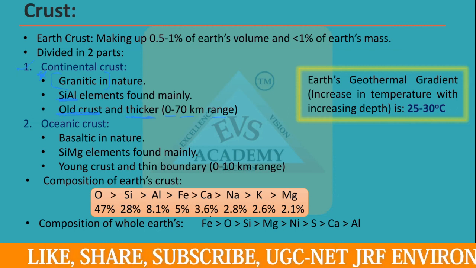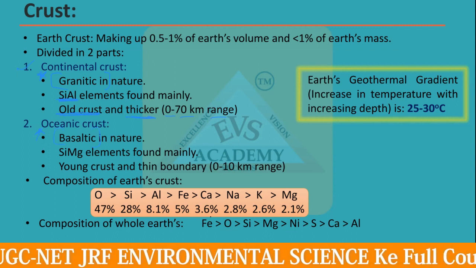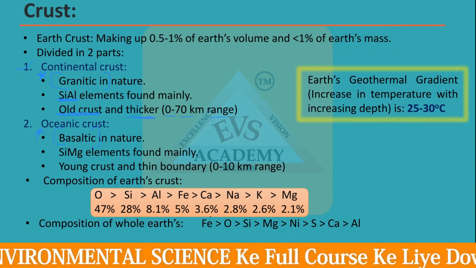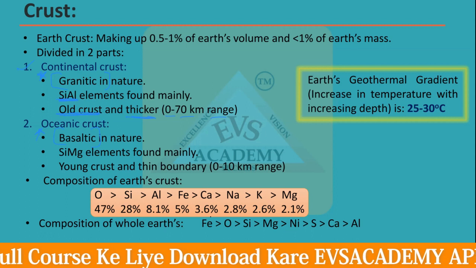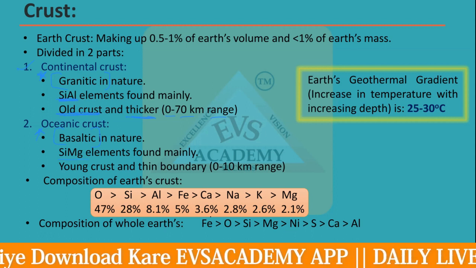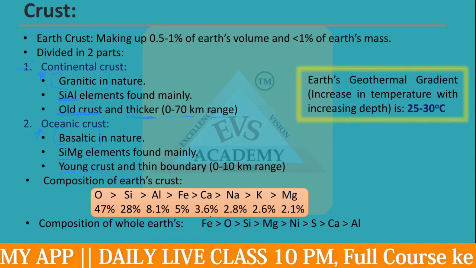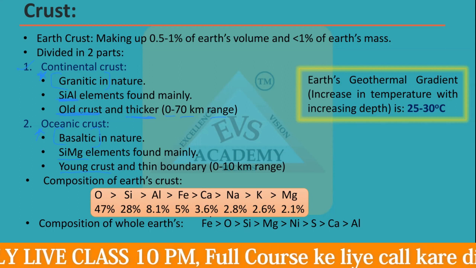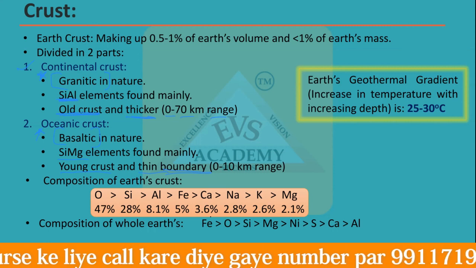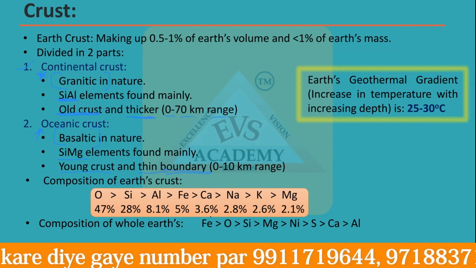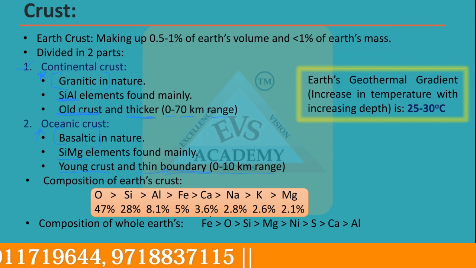While the oceanic crust is basaltic in nature. Basaltic type of rocks are found below the oceans, so that's why it is basaltic in nature. The main two elements you can find here are silica and magnesium. It is called young crust because it was formed lately as compared to the continental crust, and it is very thin. That is very obvious because the ocean is deep or fully covered with water. It does not have that much thickness. So the range is only about 0 to 10 kilometers.